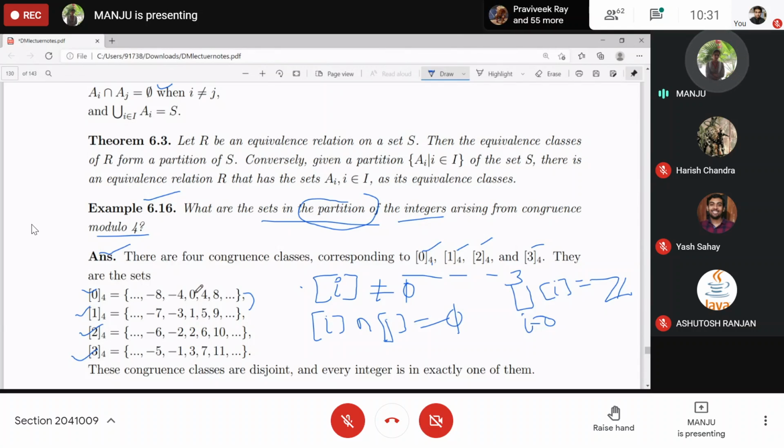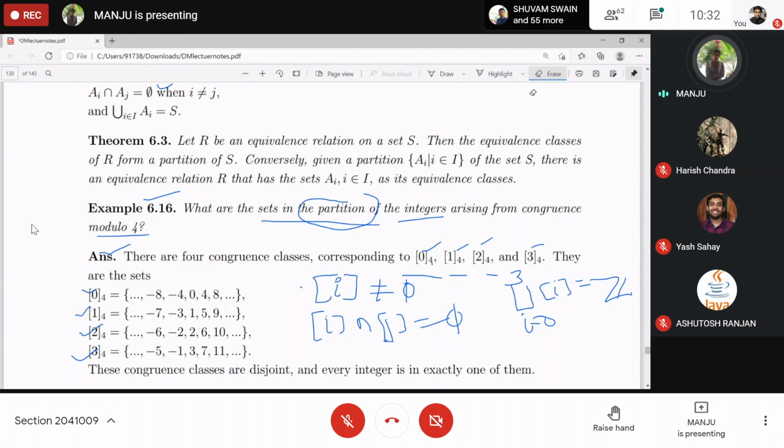Look at this one: 0, 1, 2, 3, 4, 5, 6, 7, 8, 9, 10, 11. And here, minus 1, minus 2, minus 3, minus 4, minus 5, minus 6, minus 7, minus 8. So every integer is getting covered with this, right? Every integer belongs to some equivalence class.